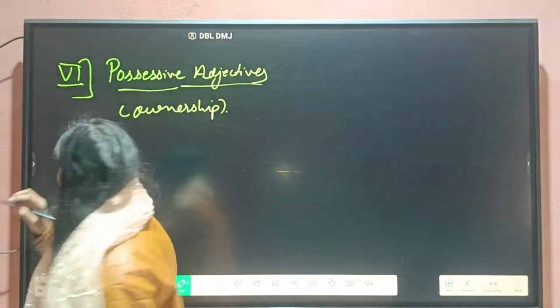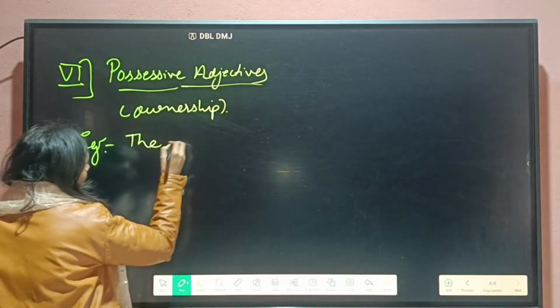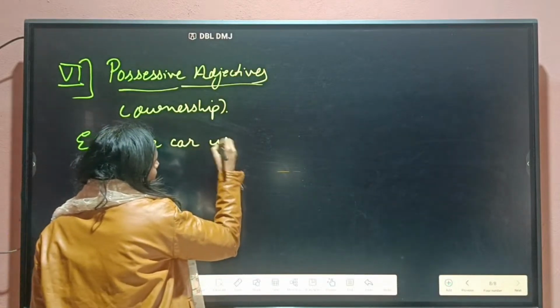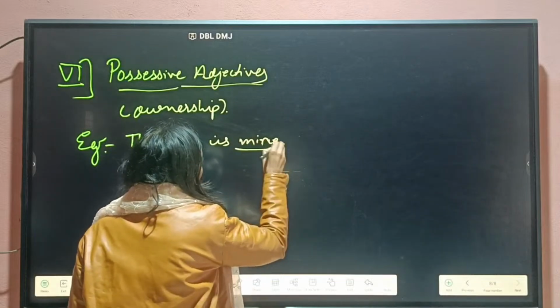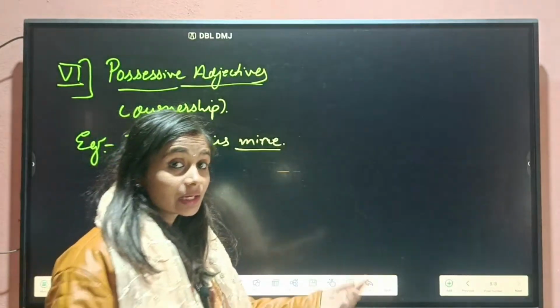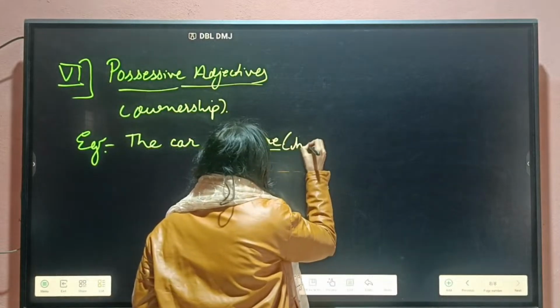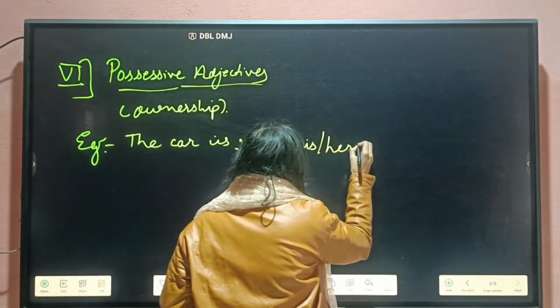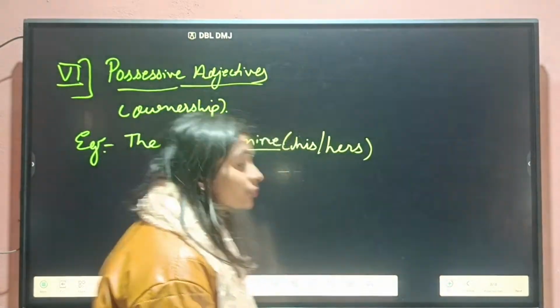Like I'm writing, the car is mine. Okay, the car is mine. So mine is showing the possession. Whose car is this? The car is mine. Or we can also say the car is his or hers. They are also part of possessive adjective.